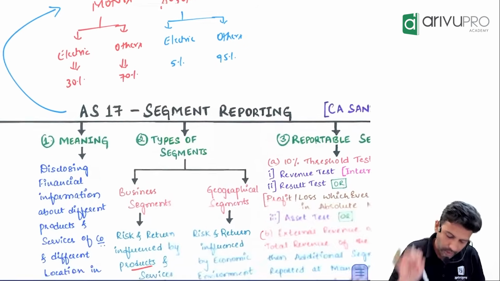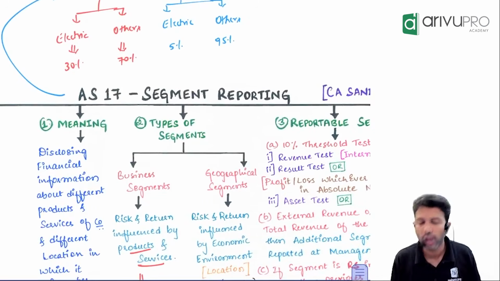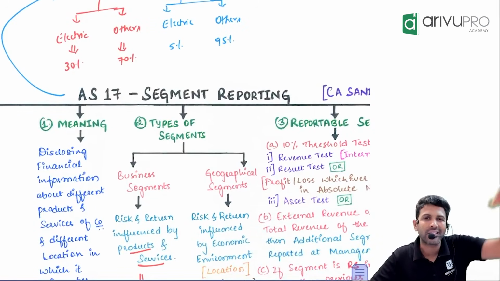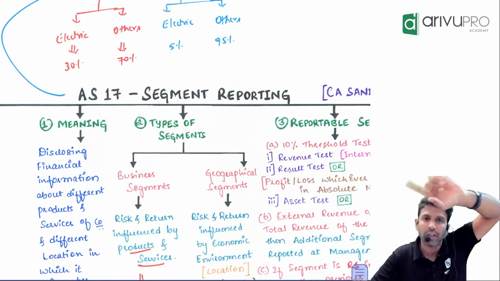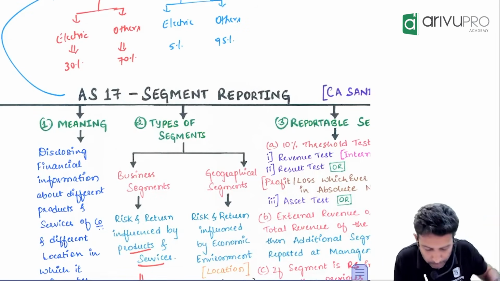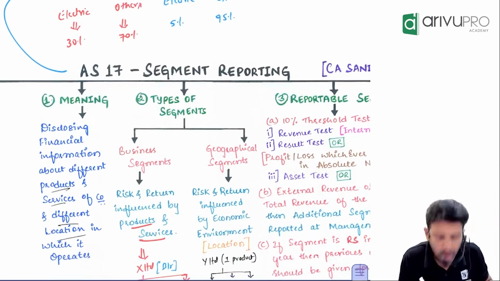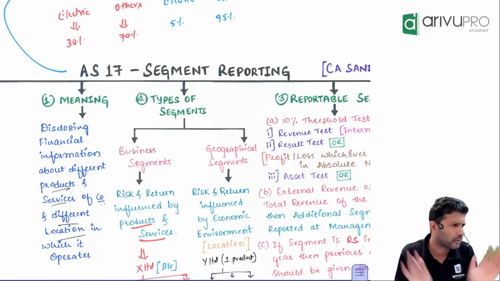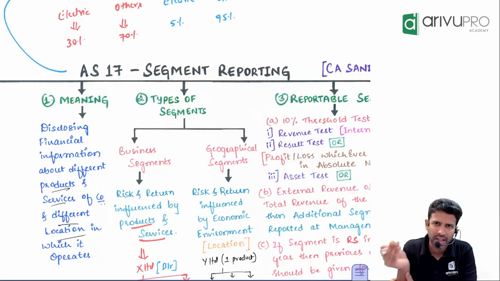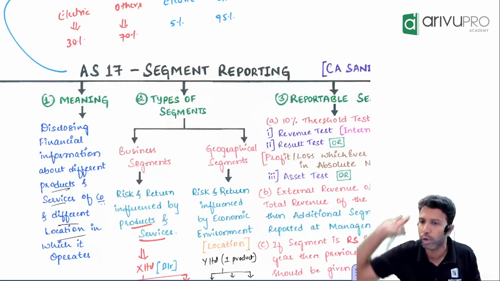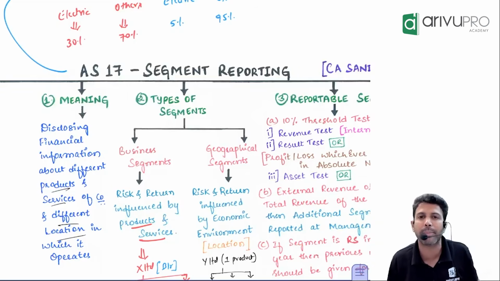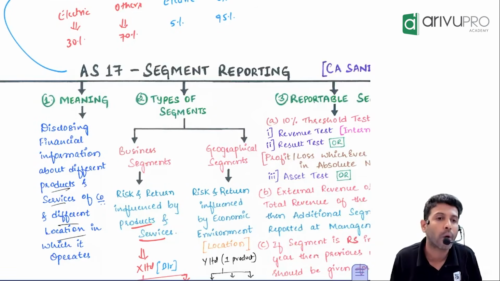That's the background behind AS 17. So what information will you give as per AS 17? Simply some extra information, where? In notes to accounts, either product wise or location wise. Some extra information other than your P&L, balance sheet, cash flow statement, certain extra info you give for a better decision making process. That's all. Okay, people.